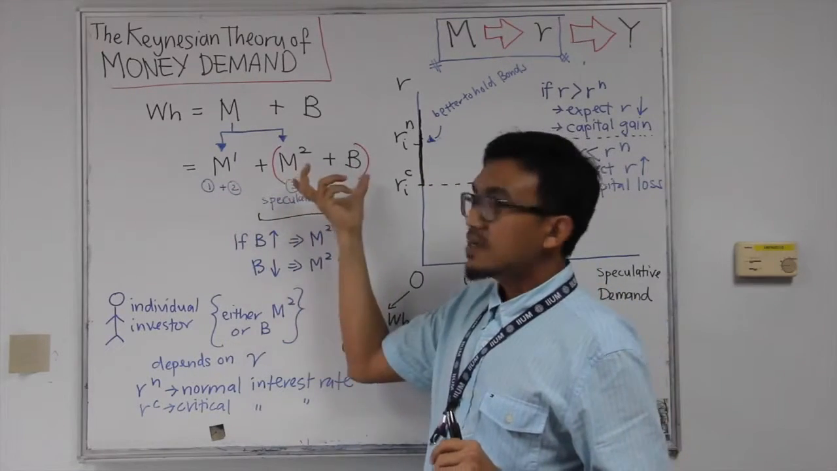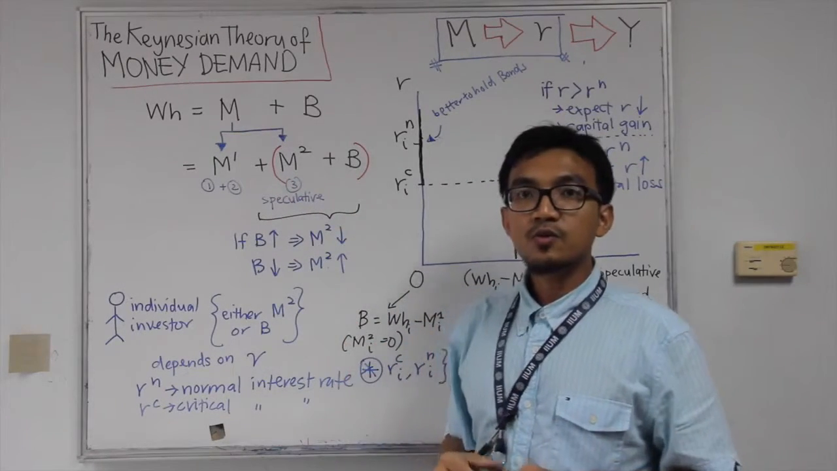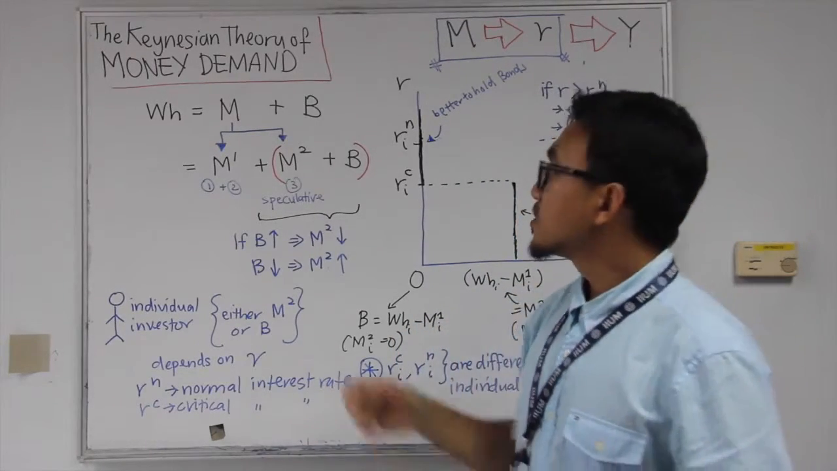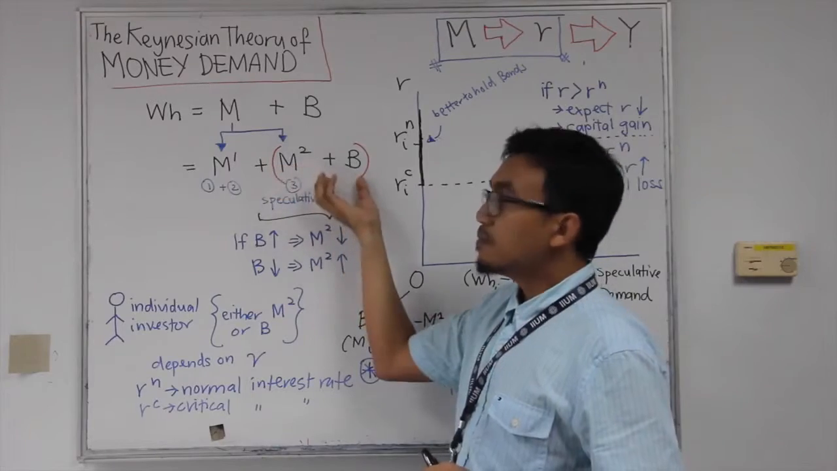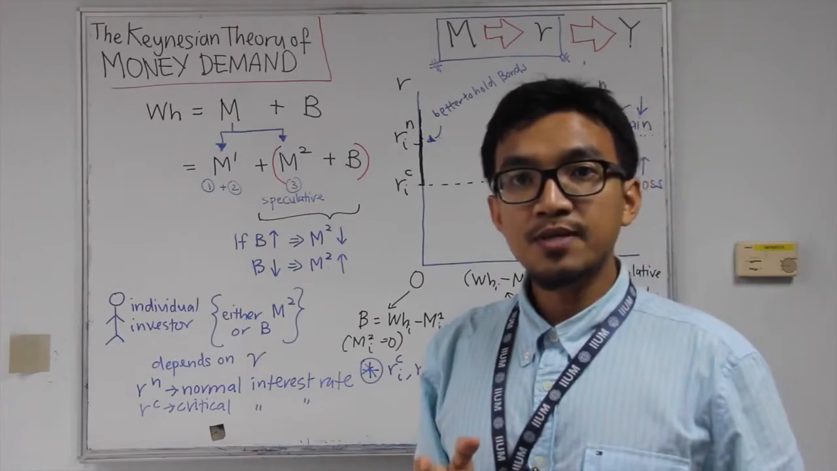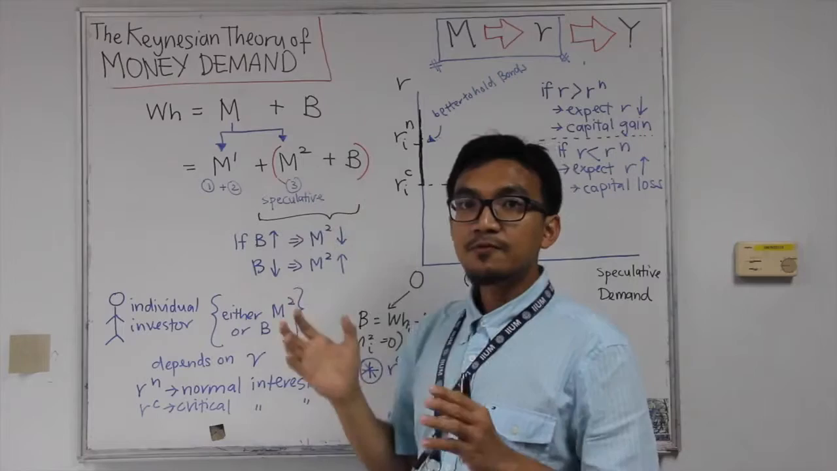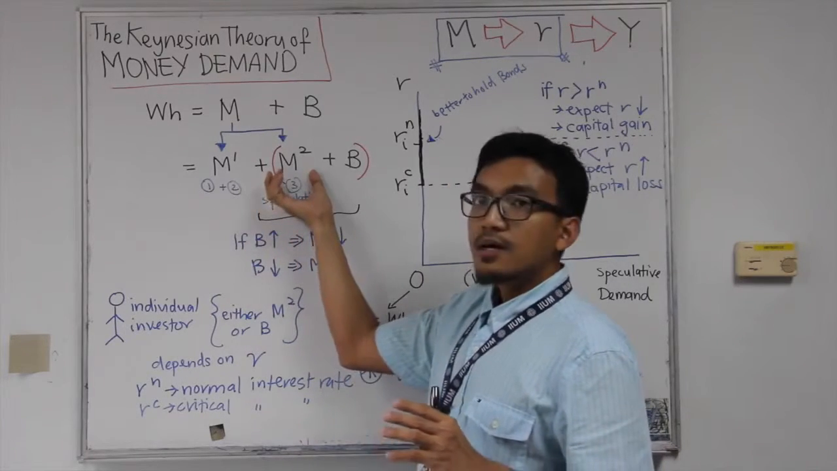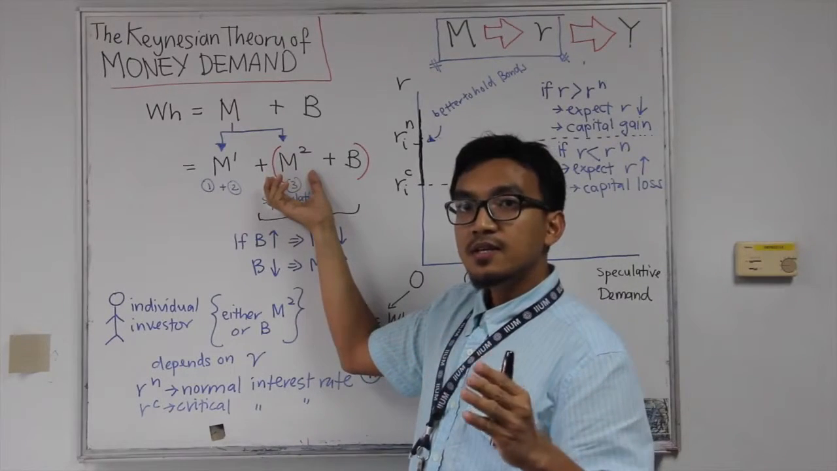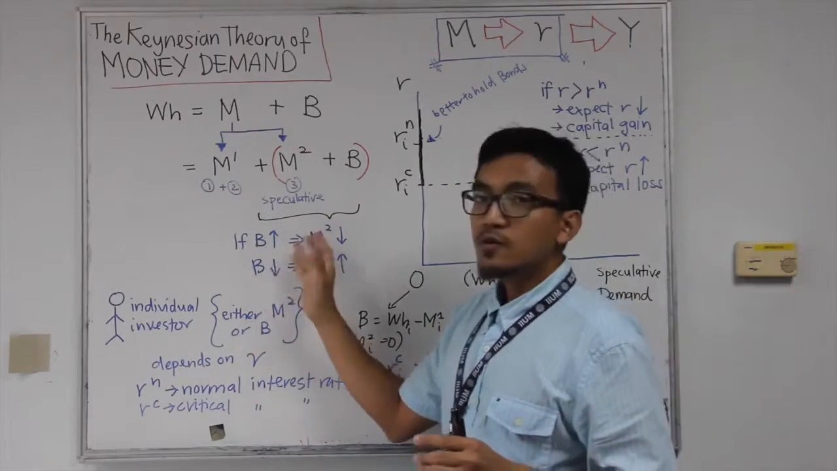This one, however, as we have discussed earlier, is the portion of money that a household would hold for speculative purposes, for speculative reasons. So M2 and bonds would be a kind of perfect substitute. The household will look at M2 and bonds as perfect substitutes. So for speculative purposes, they will either hold everything in terms of money or in terms of bonds. It's either one of these two.